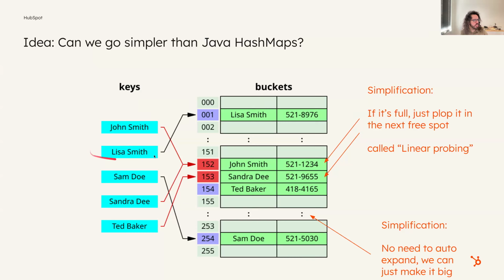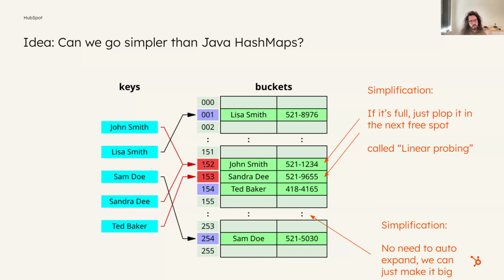You have a bunch of keys, let's say Lisa Smith, you run a hash function, and that gives you a number that maps to these buckets that you have. And if you get one, Lisa Smith is right here. And there's a slightly more complicated case where you have John Smith and Sandra D, and it turns out they hash to the same value. So what do we do then?